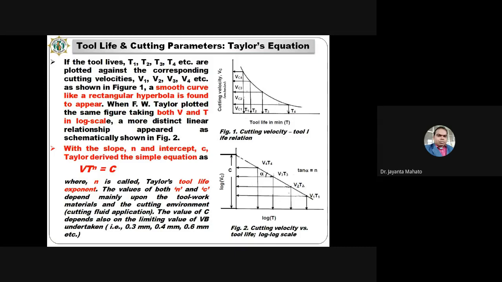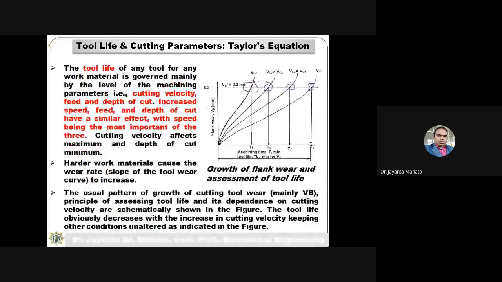So T along this axis is tool life, and along this axis is cutting velocity VC, the velocities I have considered here: VC1, VC2, VC3, VC4. At lower cutting velocity, the tool life is more.